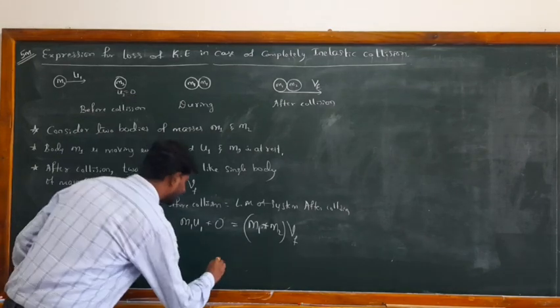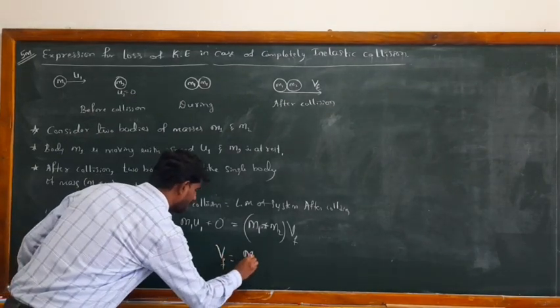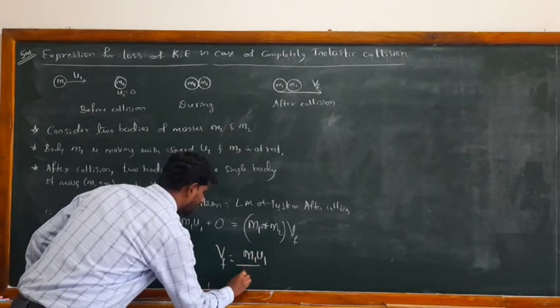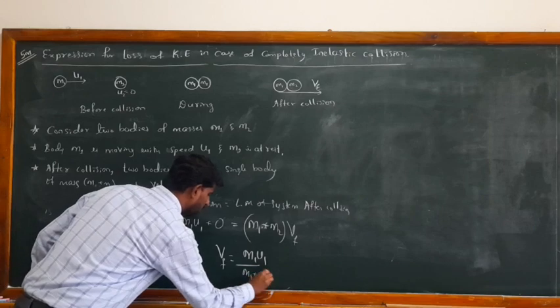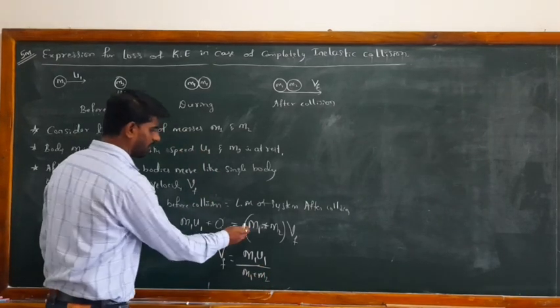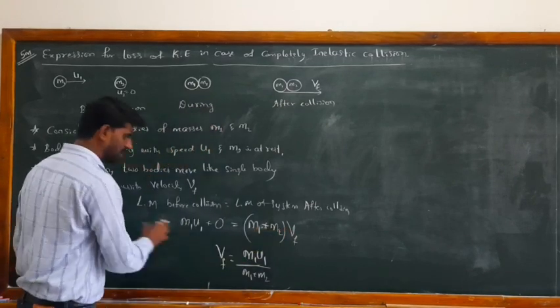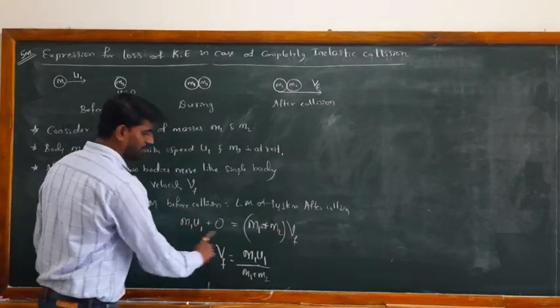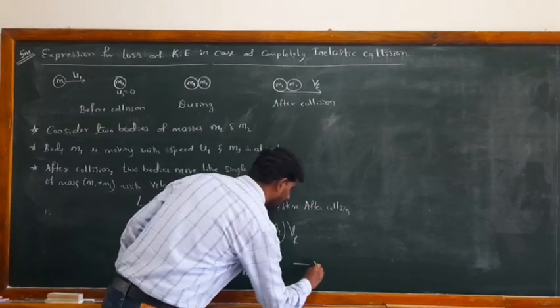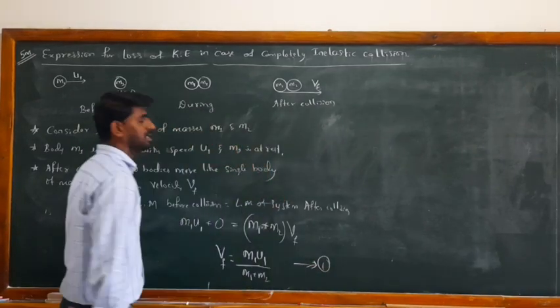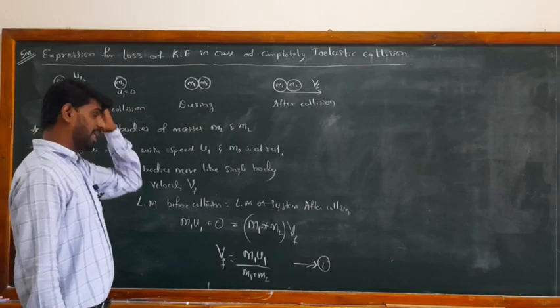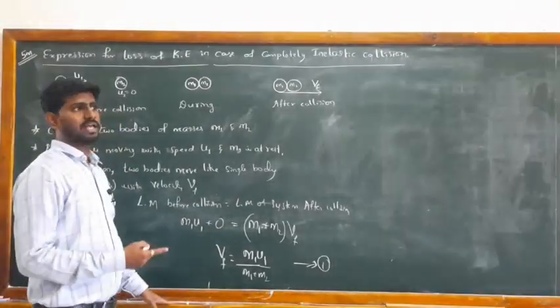So Vf is equal to m1 u1 divided by m1 plus m2. I kept Vf as it is and took m1 plus m2 to the other side. This is equation number 1, the velocity after the collision.